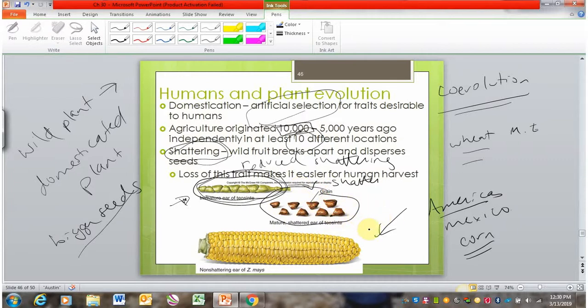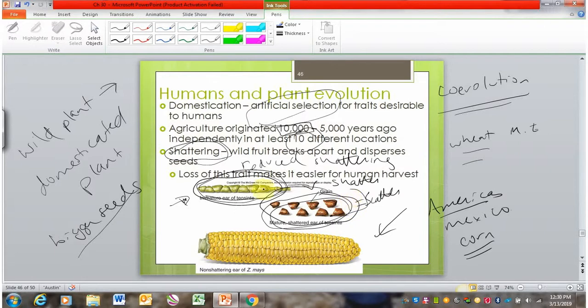And this is really good for the plant in the wild because this is scattering its seeds, right? So shatter equals scatter equals spreading your babies out, right? Again, reducing that competition by moving those babies further away. But if you're a human that wants to eat these little kernels, this is a terrible trait because when the grain shatters, the only way for you to get those grains is to pick them up from the ground. So that's a huge time-consuming, difficult process to do.